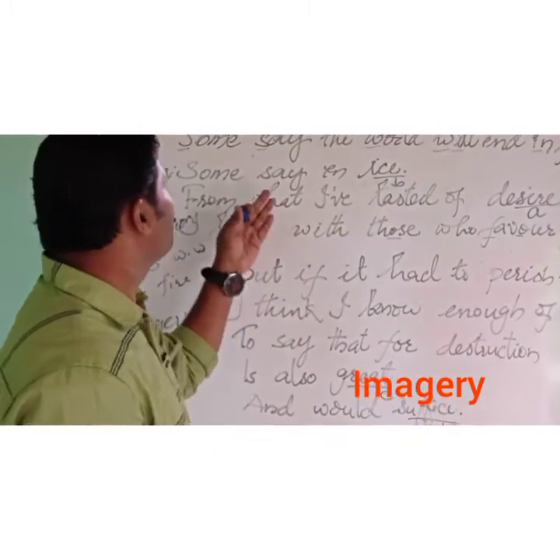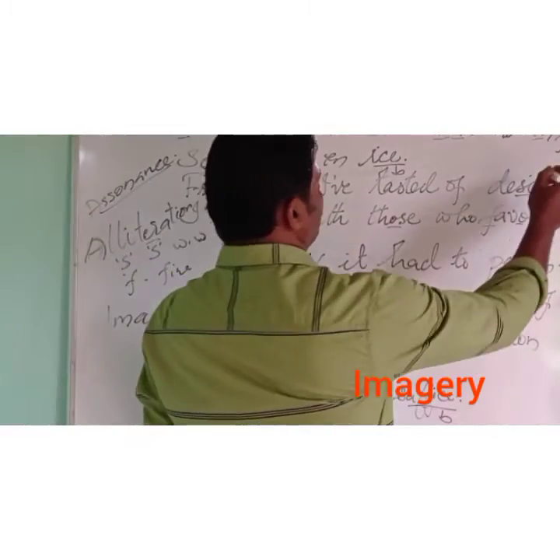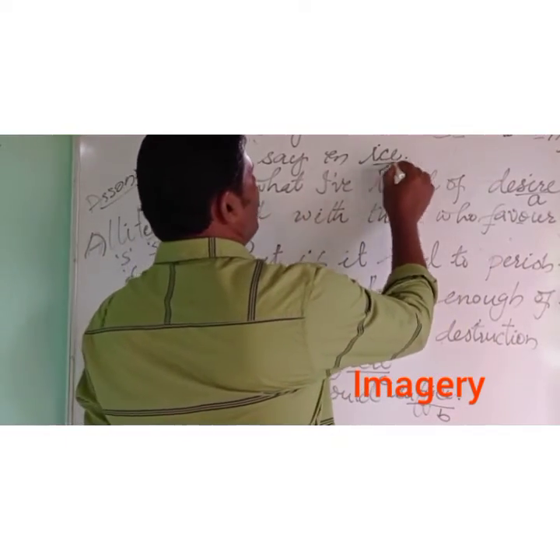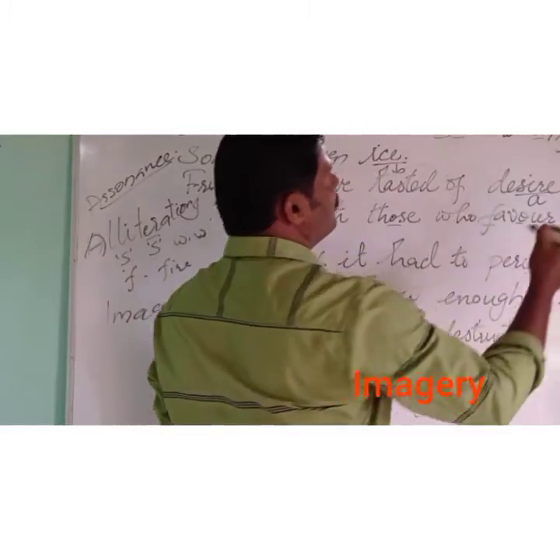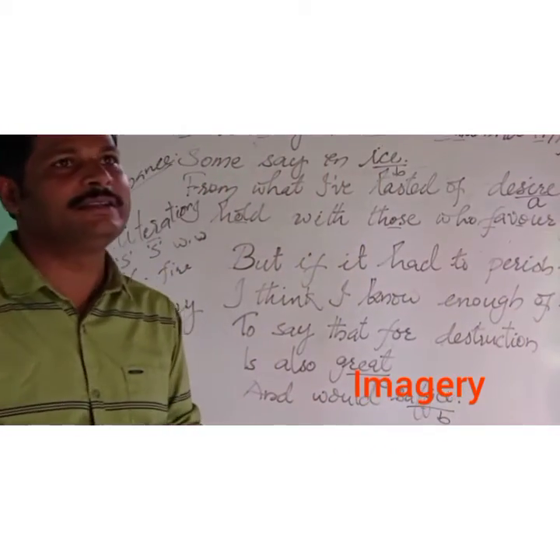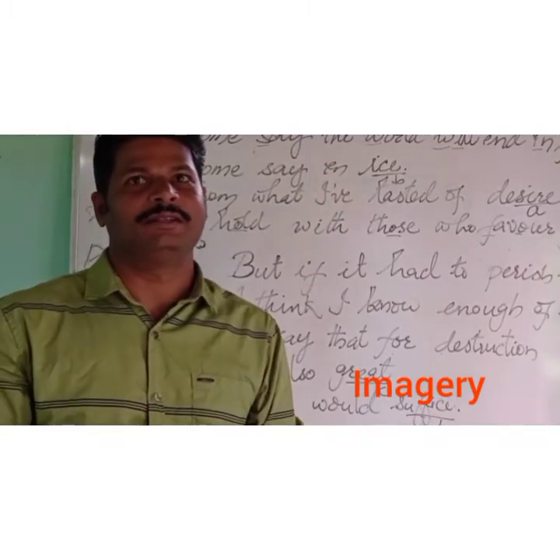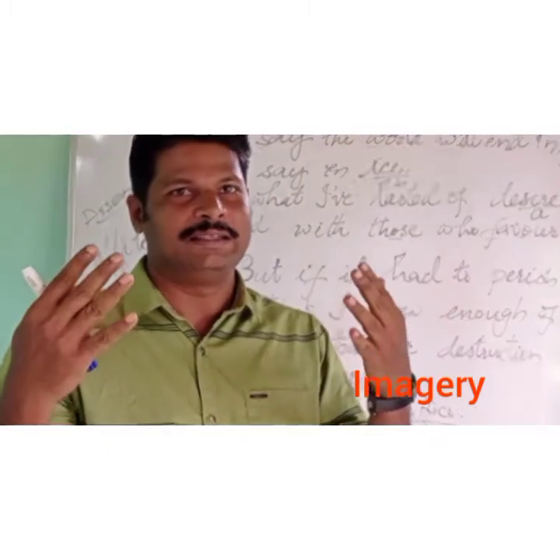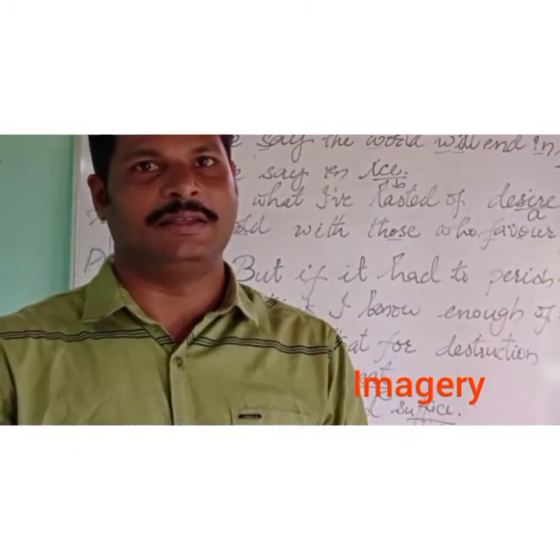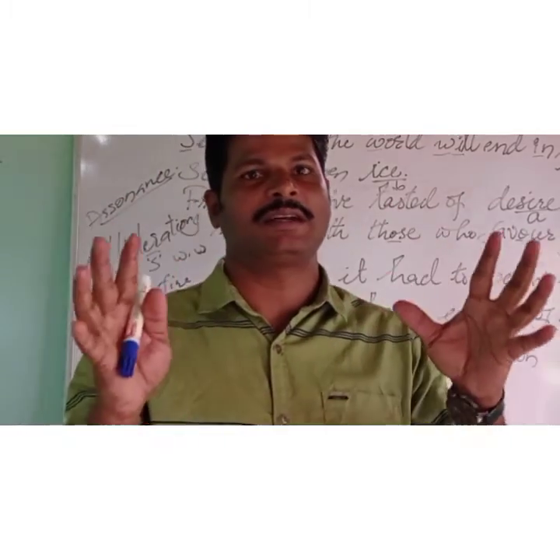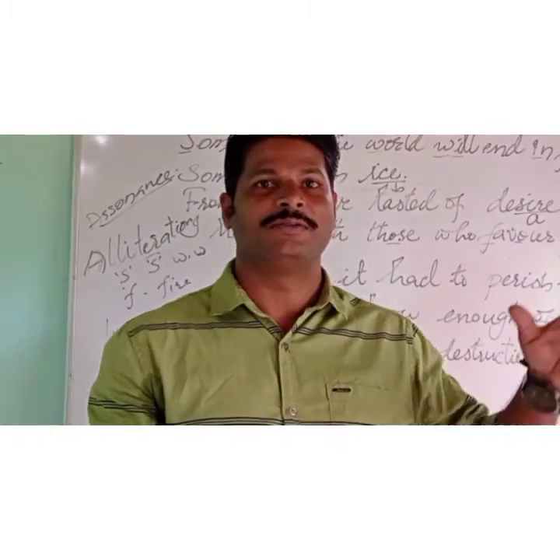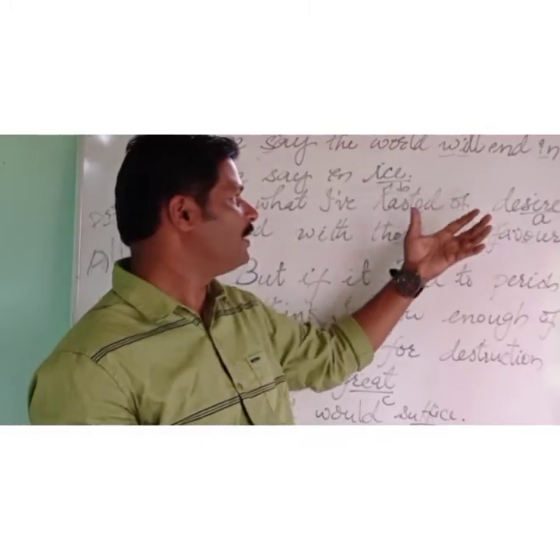So if you see, "some say the world will end in fire, some say in ice." When we read the words fire and ice, it brings a kind of image, or we can visualize things. Some kind of picture appears in our mind because we have experienced fire and ice.